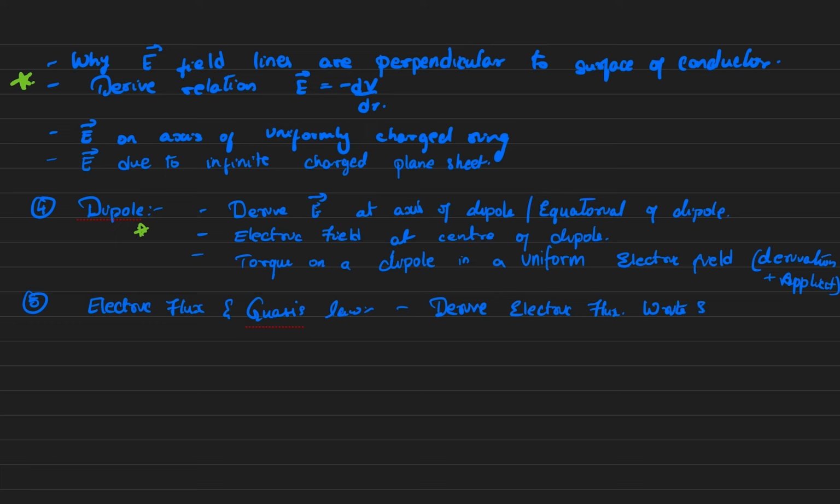Write SI unit. What is the SI unit of electric flux? You need to write that, and you need to write the Gauss law. State and explain Gauss law in electrostatics.